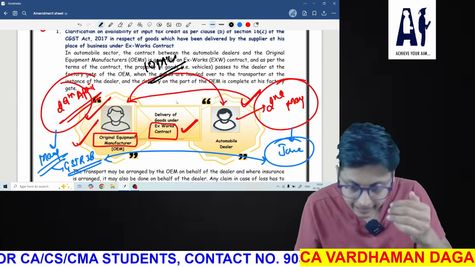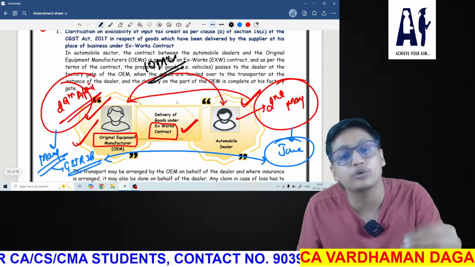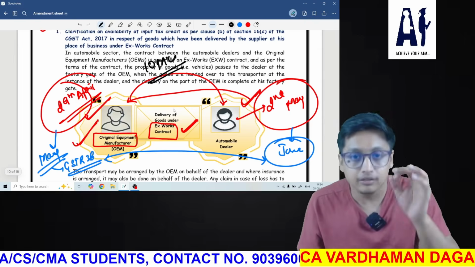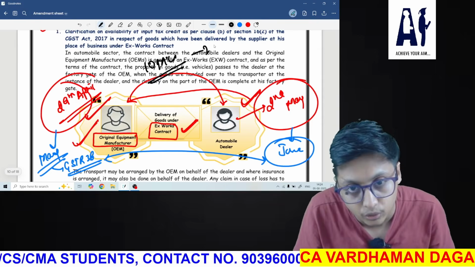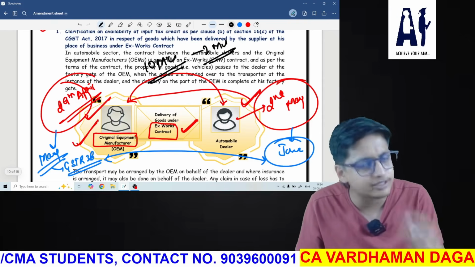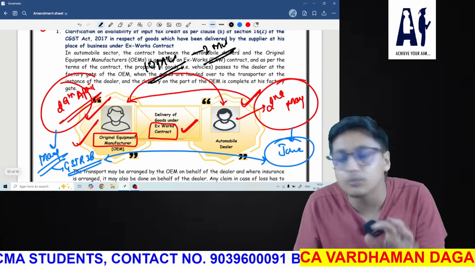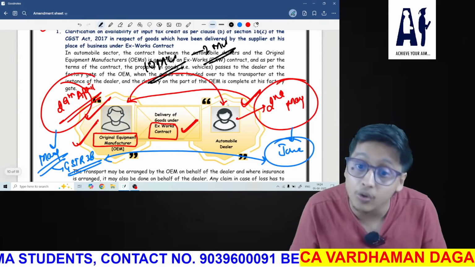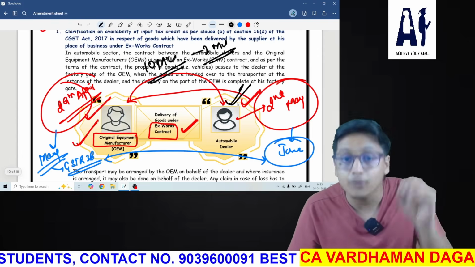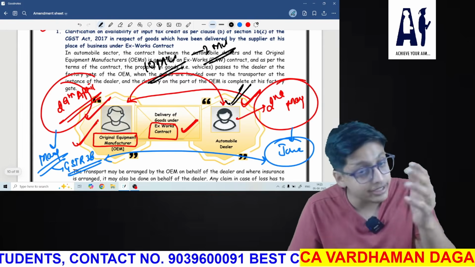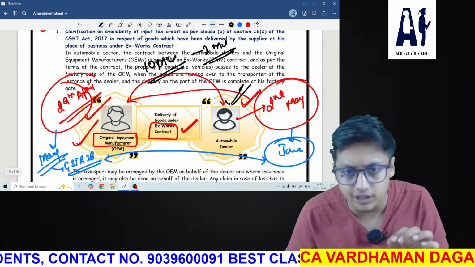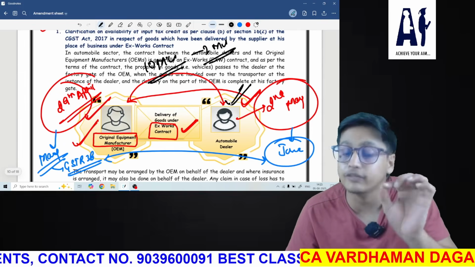Now he has handed over 10 motor vehicles to the transporter. Now when the goods were actually moving, two motor vehicles have been destroyed due to fire, explosion, any reason. Now the automobile dealer has taken full credit because how many goods were handed over? 10. So he has taken credit on the basis of 10 goods handed over to the transporter.